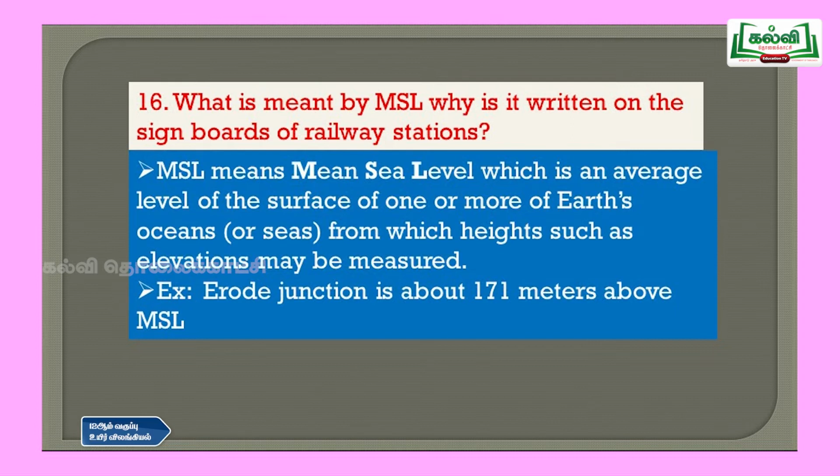Example: the E Road junction is about 171 meters above MSL, that is, above sea level, it is nearly 117 meters.